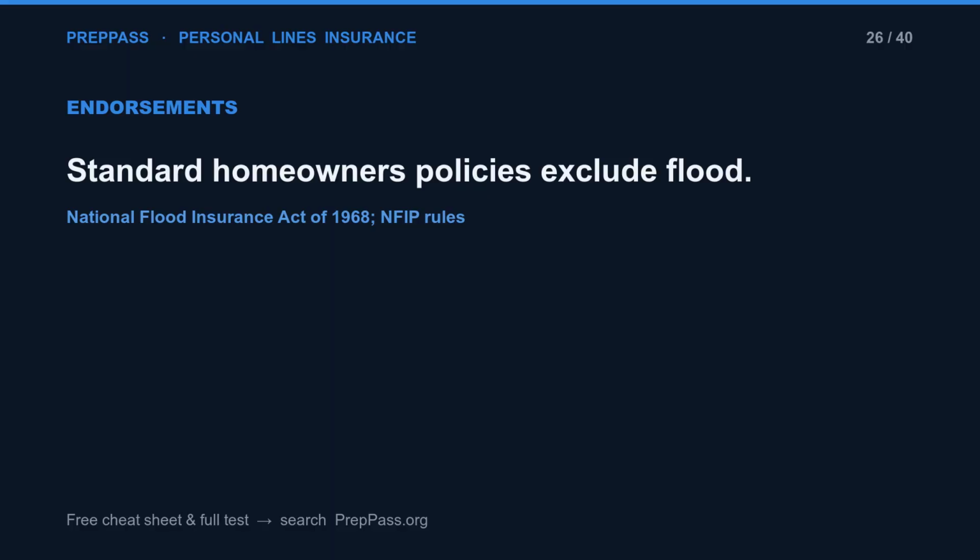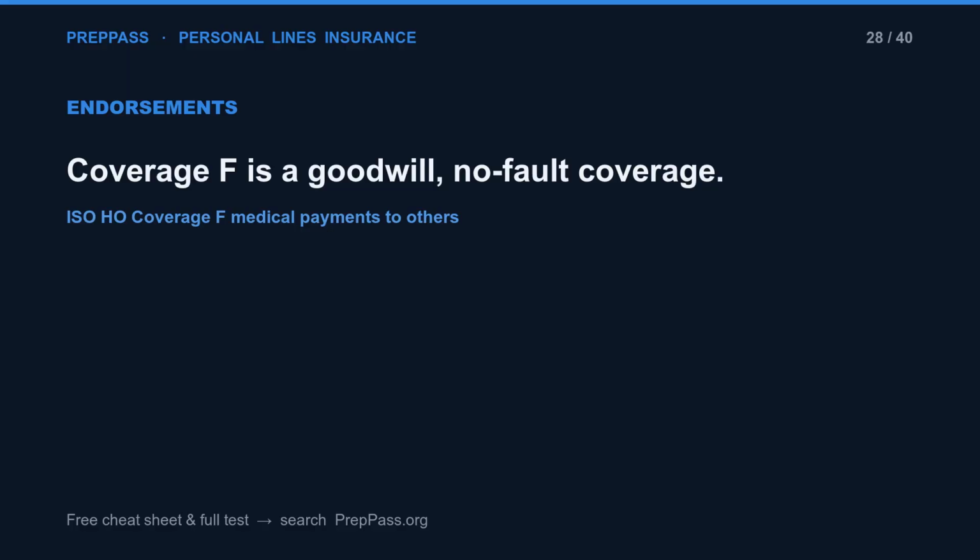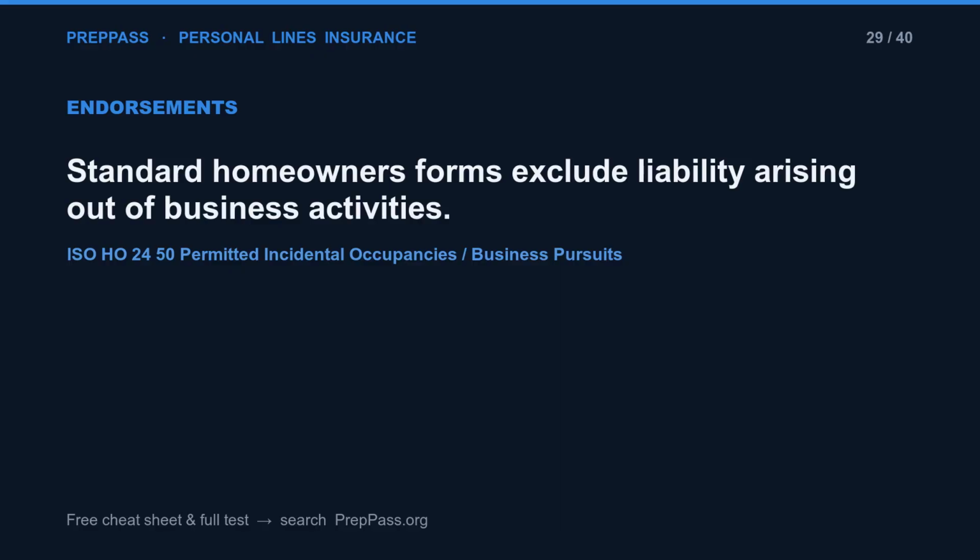Standard homeowners policies exclude flood. HO4 is the renter's/tenant's form. Coverage F is a goodwill, no-fault coverage. Standard homeowners forms exclude liability arising out of business activities.